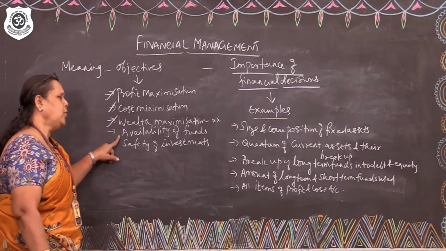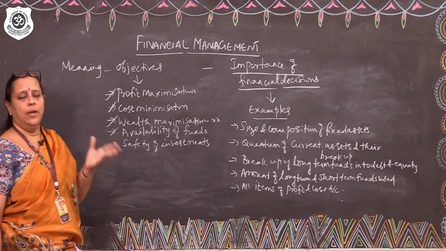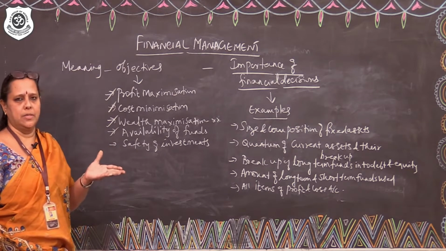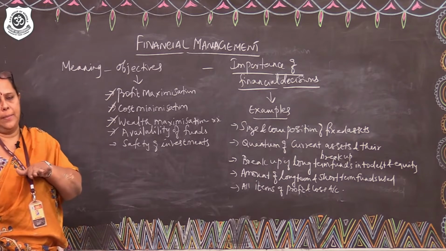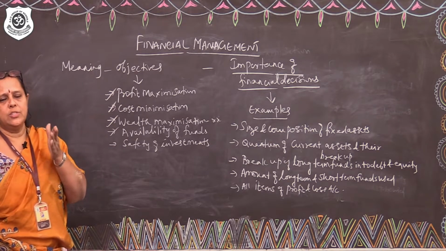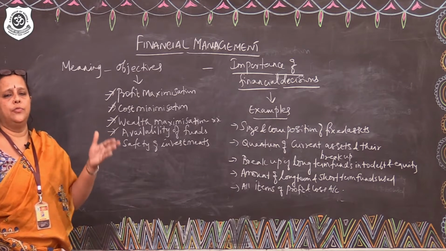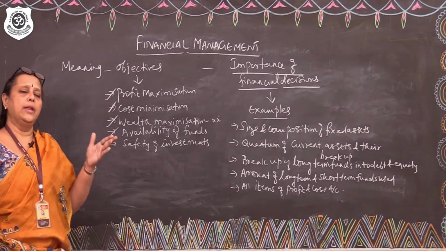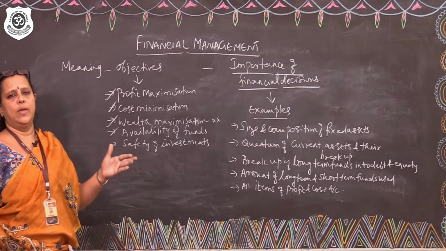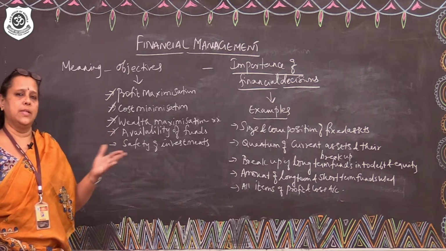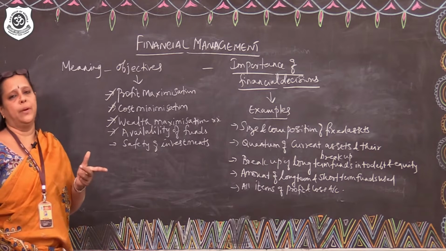Now, coming to the next one, availability of funds. Any organization requires funds for various purposes. It can be for short-term purposes or it can be fixed capital also. A business organization requires funds for investment in plant and machinery, furniture, fittings, etc. And it requires funds for purchase of raw material, payment of salaries, wages, selling and distribution expenses, etc. So, funds should be available for appropriate purposes.